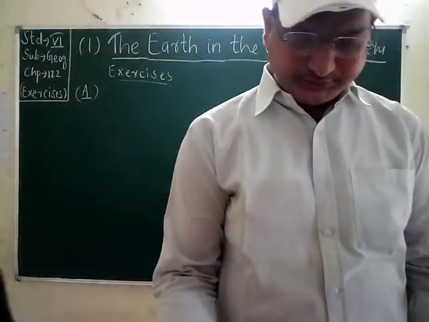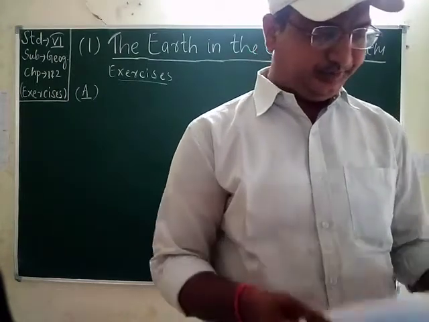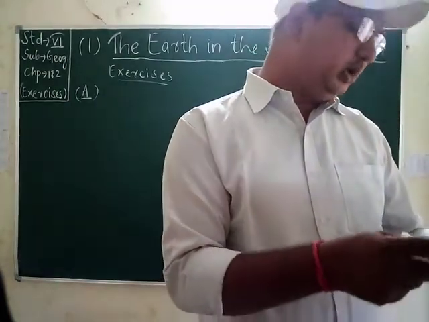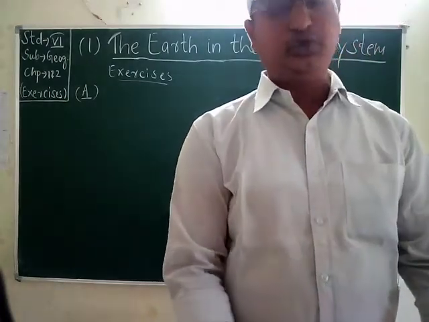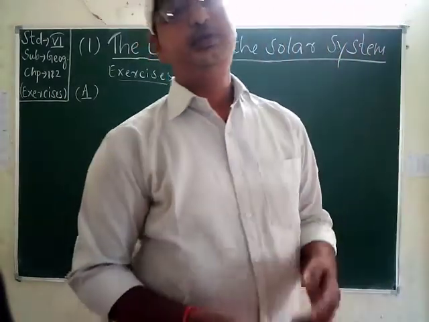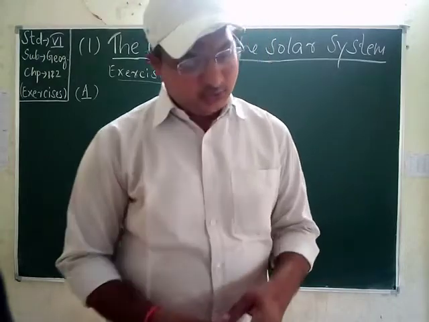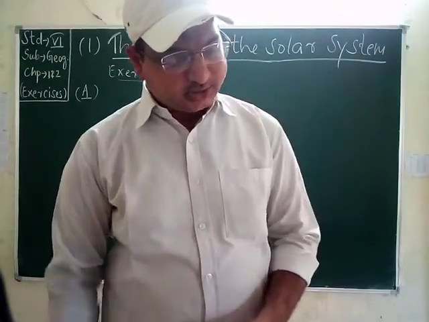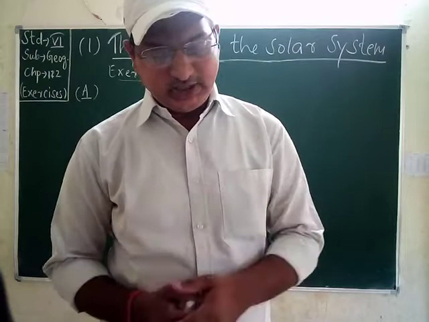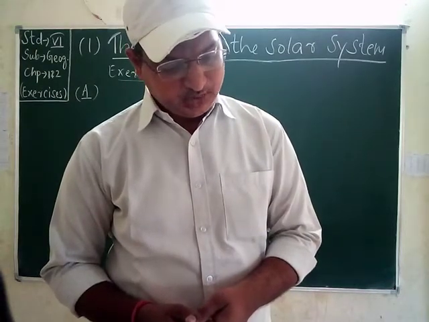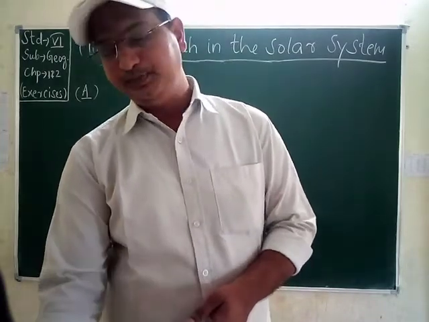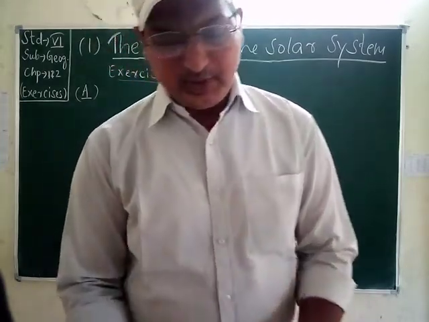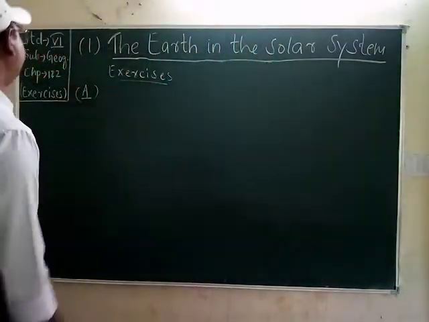The first one is: dash help in communication across the world. So what is that item which helps in communication across the world? Students, there are two options given: man-made satellites and natural satellites. The answer will be man-made satellites.